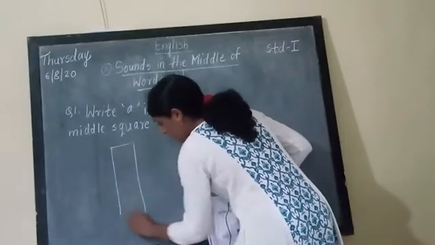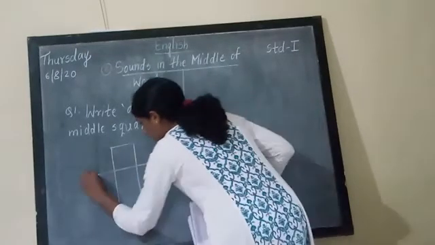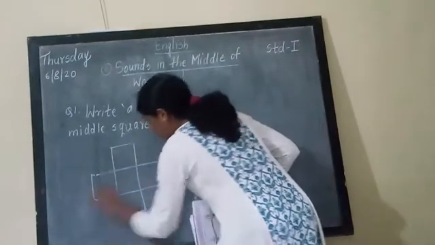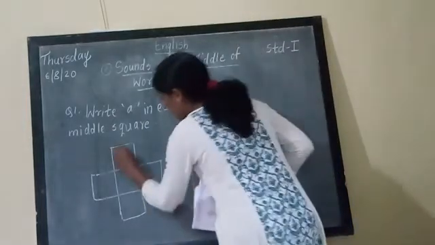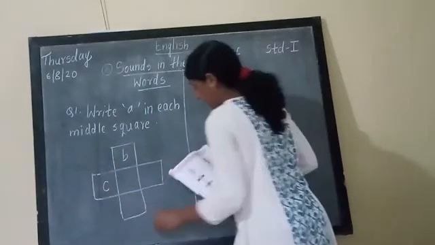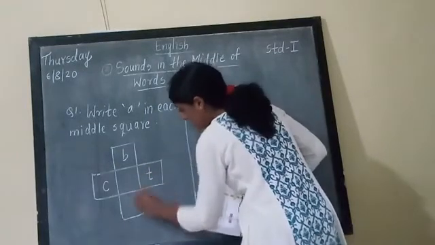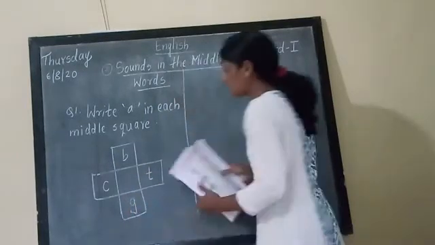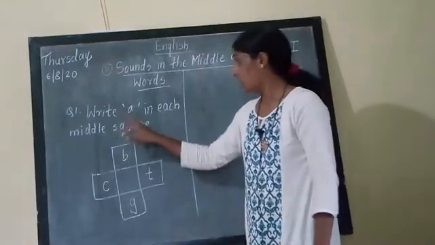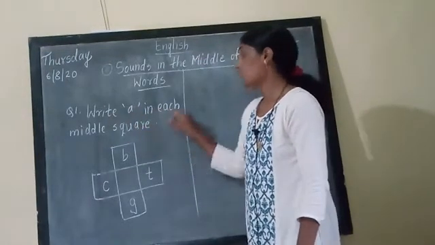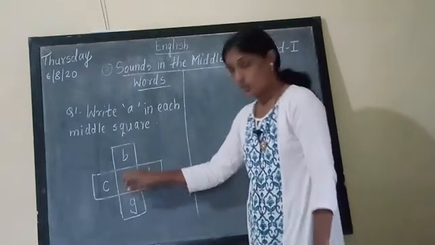In this way the first column, in this way the second column. Have you understood? Then B is there, C is there, T is there, and G is there. In this example they have told us to write A in each middle square.